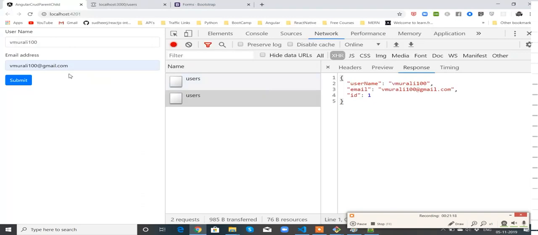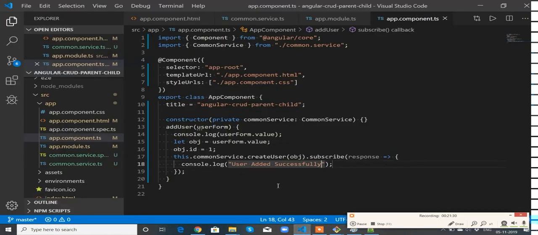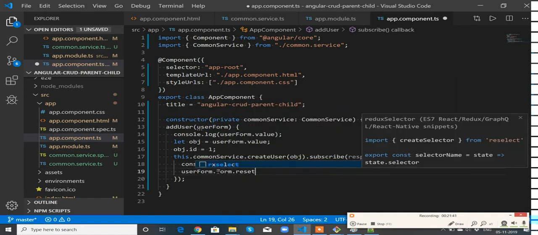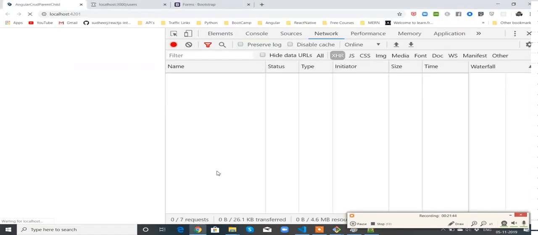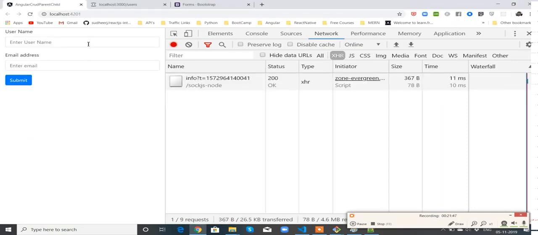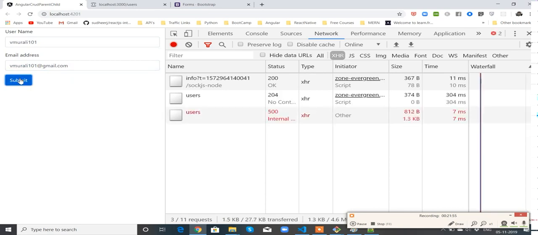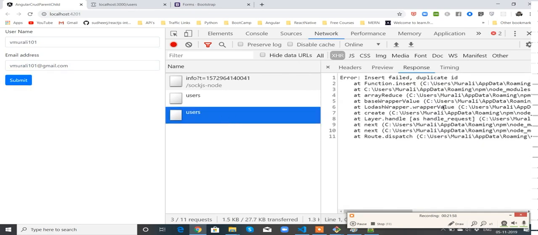Okay, if you see, after adding, the data still exists over here. So I would like to clear that form once the data is posted. What I am going to do is take this form name, userForm.form.reset. Hopefully we should be able to clear that. Now let me remove the ID, leave it as null. Okay, what happened? One second, ID.